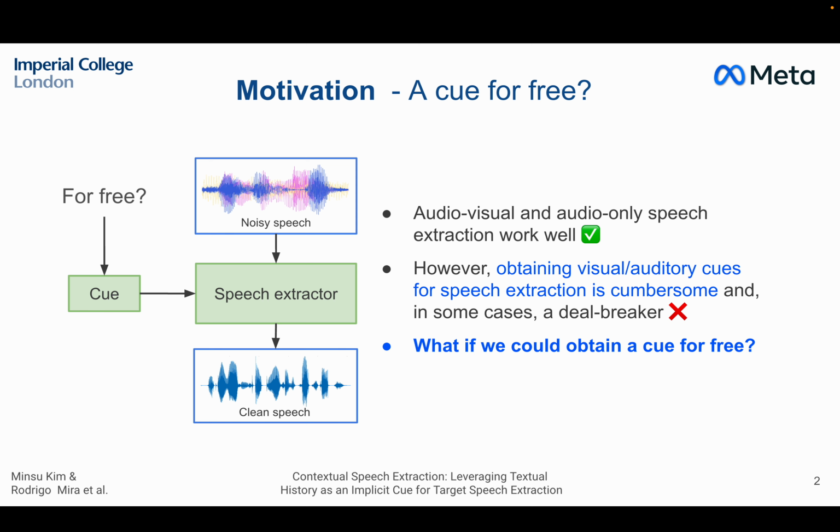Now the problem here is that all of these are pretty cumbersome. Asking the speaker to stop using the app and step into another room to record a clean sample of themselves is pretty annoying for the speaker, and also it's problematic to store this. Asking the user to turn on the webcam is not necessarily good in most use cases and not very practical. And also, if somebody else steps into the camera, then there's no way to know which of the two speakers in the camera we should be extracting. And spatial cues, obviously, require multiple microphones, so they have other requirements. And yeah, text prompts also require some explicit input. So we're wondering, can we do speech extraction without any of these really annoying to obtain cues?